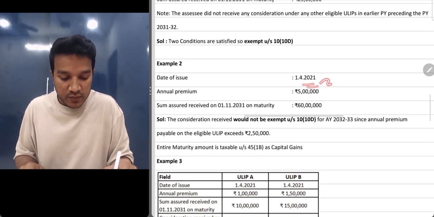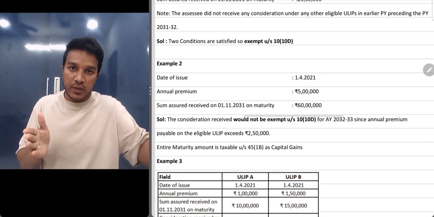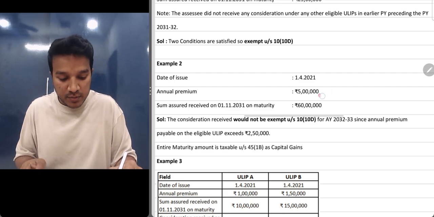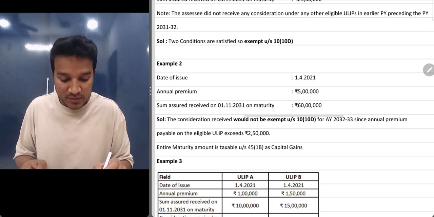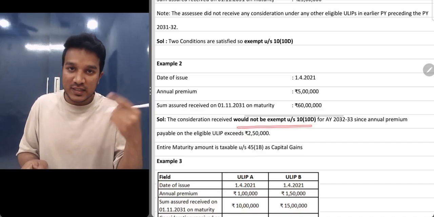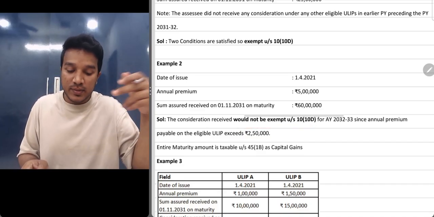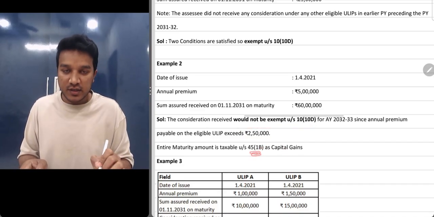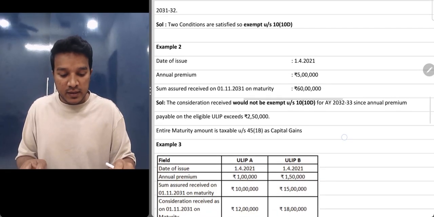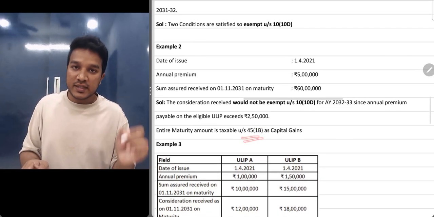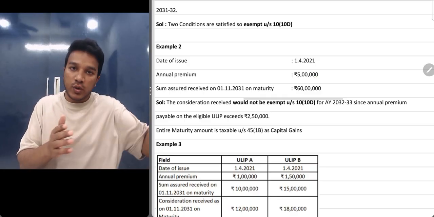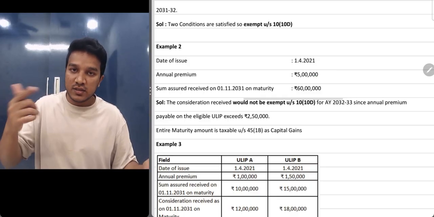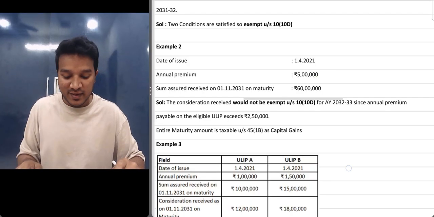Now again, date of issue 1/4/2021, which is after 1/2/2021, correct? And then the annual premium is 5 lakhs, okay, which is more than 2.5 lakhs. So this will be taxable. It would not be exempt under section 10(10D). It is taxable where? It will be taxable under section 45(1B) as capital gains. Since this is a ULIP, it would be taxable as capital gains. Why? Because the premium amount is more than 2.5 lakhs. You don't even have to see the other condition. One condition is not satisfied, so it will become taxable.